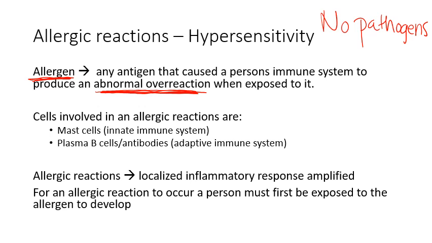So the main cells that are involved in allergic reactions or hypersensitivity are our mast cells, which will release histamine and cause our inflammatory response, and also our plasma B cells, which produce antibodies. We'll talk about their roles in just a moment.